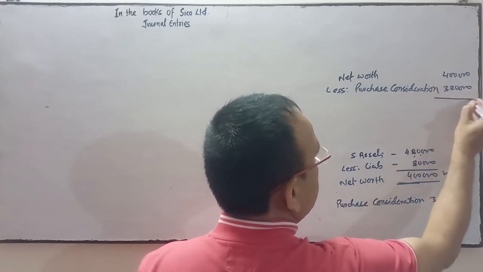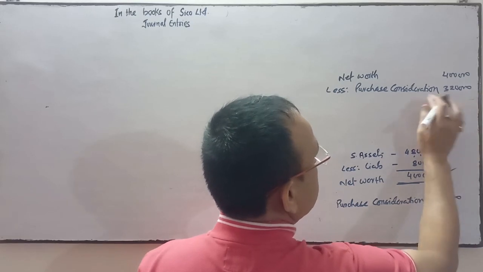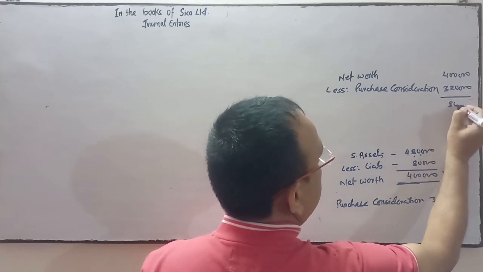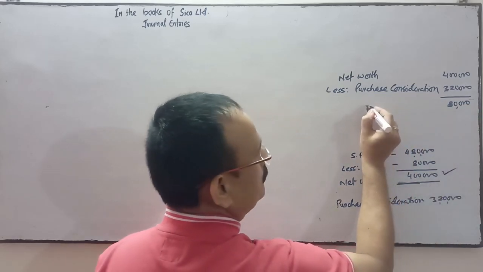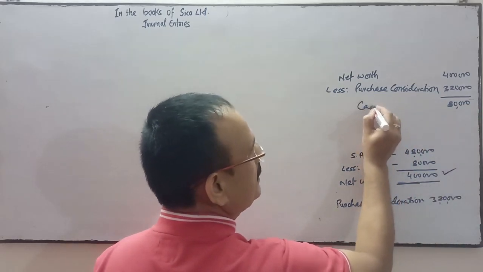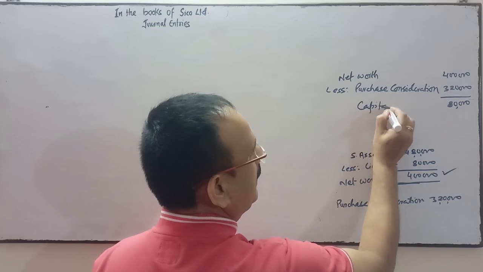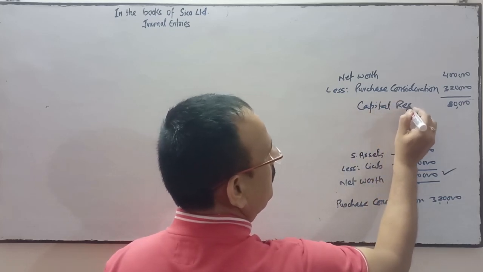So this difference indicates the capital gain. So this will be transferred to capital reserve account.